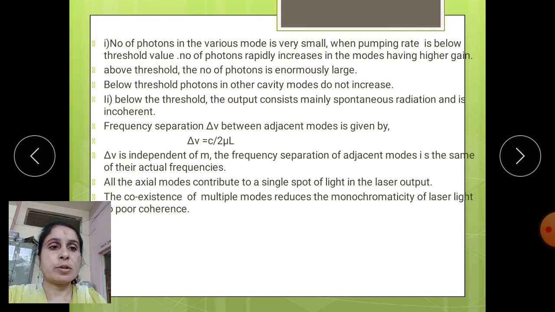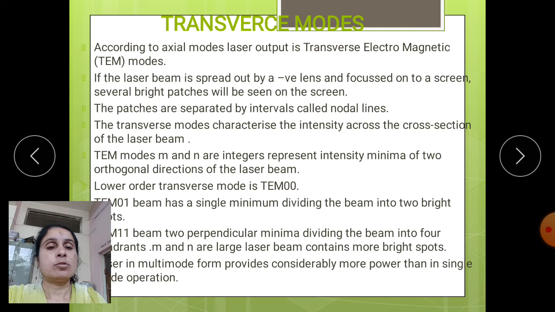This multimode system reduces the monochromaticity of laser light, and that causes poor coherence to be formed. So, next we study transverse modes. In the transverse mode, according to the axial modes of the laser output, transverse electromagnetic modes will be generated. That mode is called a TEM mode.